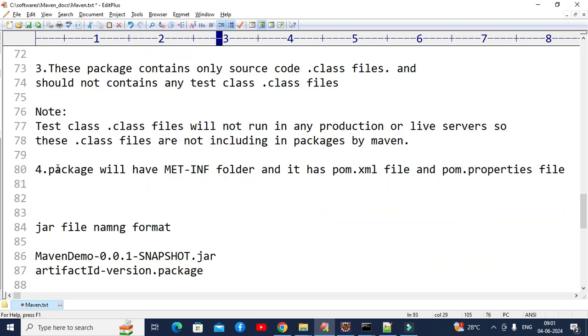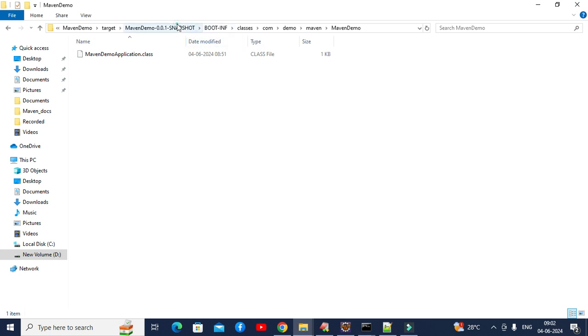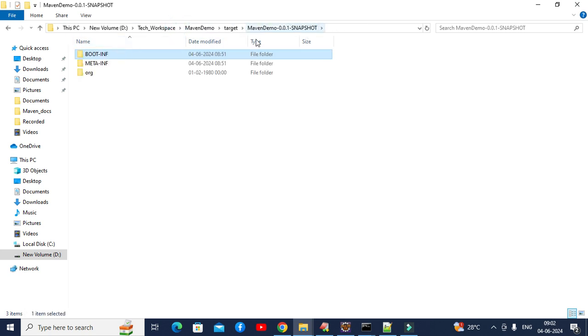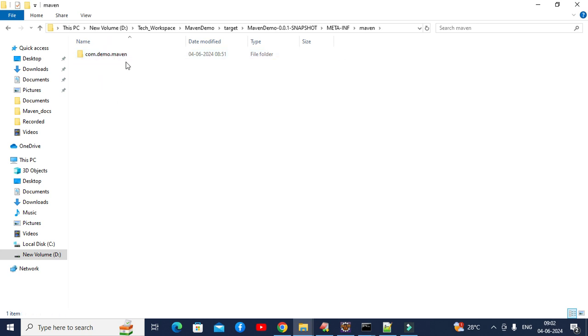Then one more thing is there. When we package our source code files, Maven includes one more folder called META-INF folder. This contains the pom.xml file and some pom.properties file. Let me go to the META-INF folder and show you what is there inside. Let's go here. This is our package extracted folder. Go inside META-INF. You can see, right, two folders are there. One is maven. Go inside maven. com.demo.maven here. Maven demo is there. You can see right here.